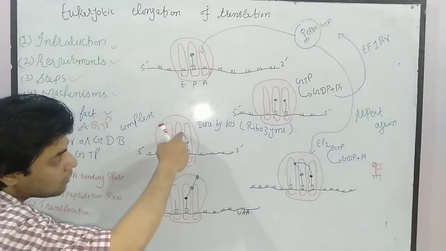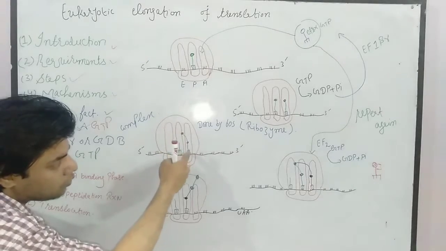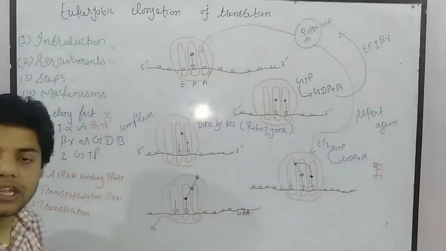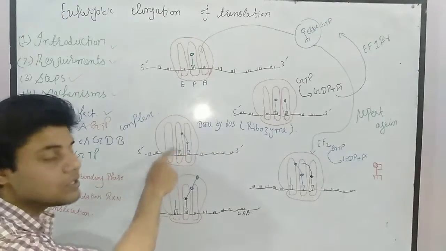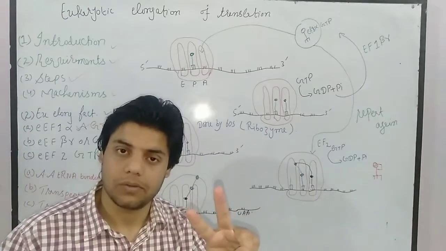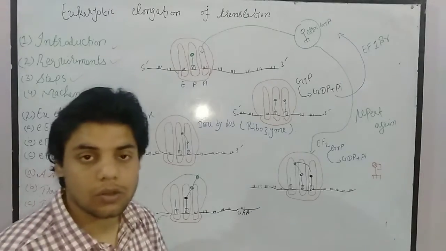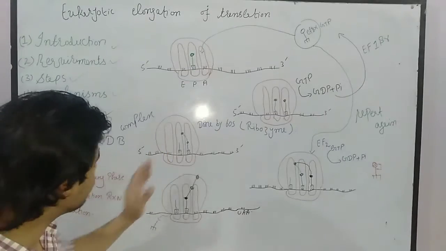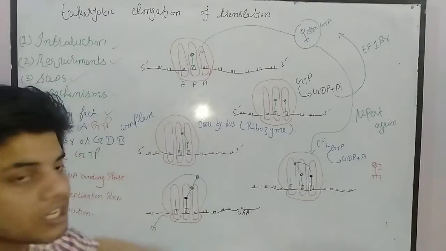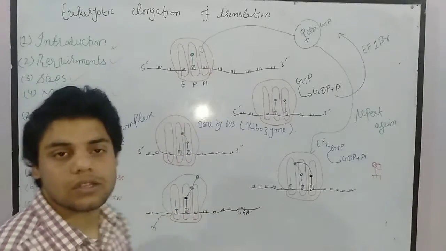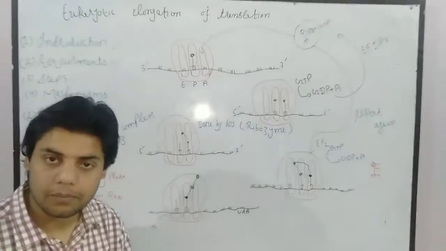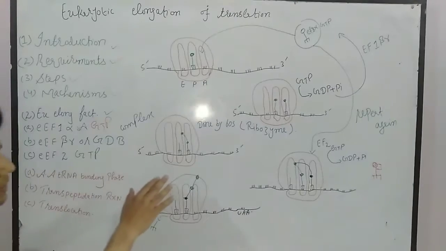And this amino acid is shifted to the amino acid of the new tRNA. So now this new tRNA carries two amino acids. So this is called the transpeptidation reaction. It means the peptide will be transferred to this new transfer RNA. This is the second step.